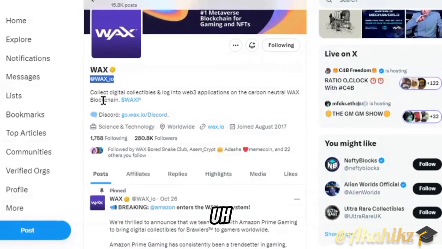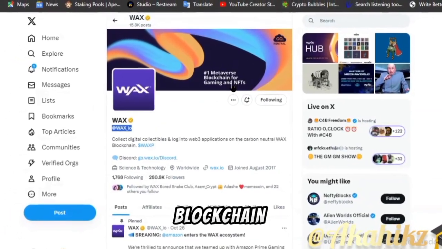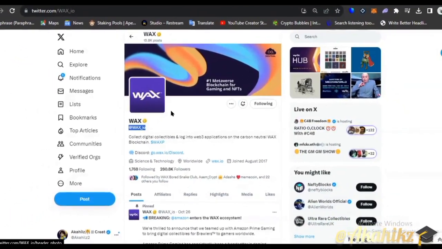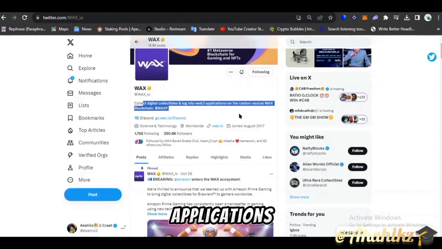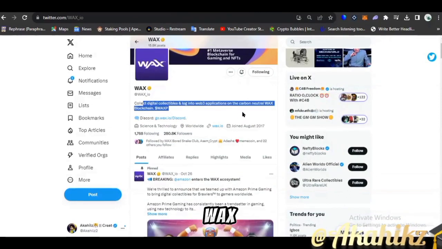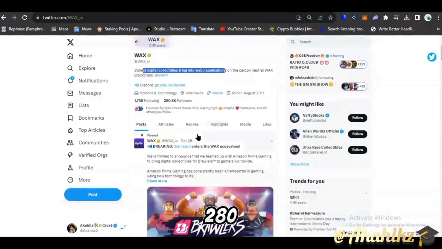So you can see it's an avenue where individuals or is the number one metaverse blockchain for gaming and NFTs. They usually call Wax blockchain the king of NFTs. It said collect digital collectibles and log into Web3 applications on the carbon neutral Wax blockchain. And it's powered by the WAPS native token, which is WAPS. And you can join their Discord. You can see they have 280k followers currently, verified and more.